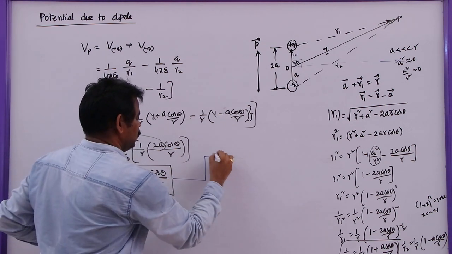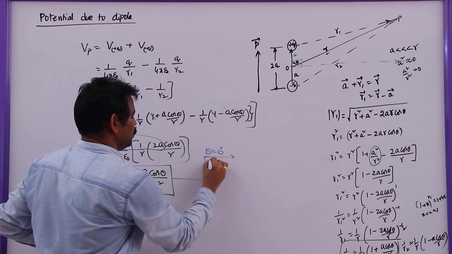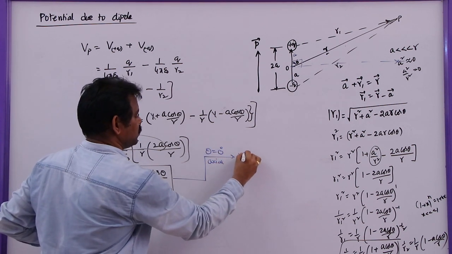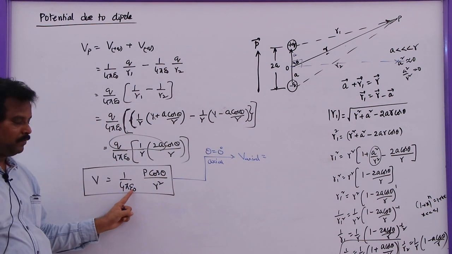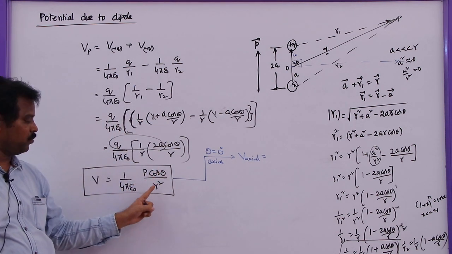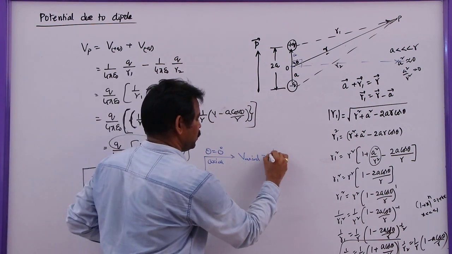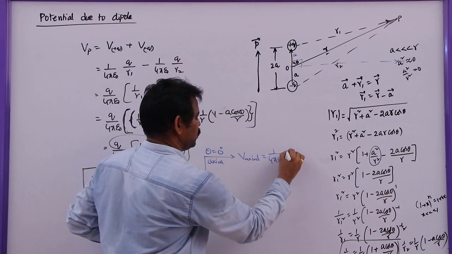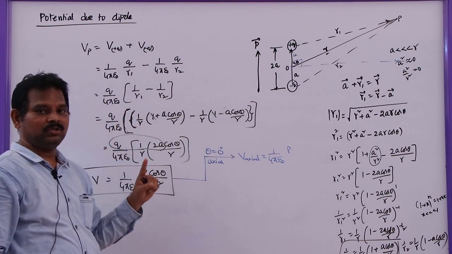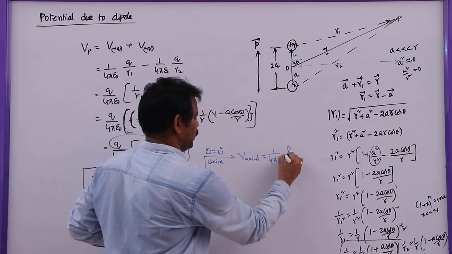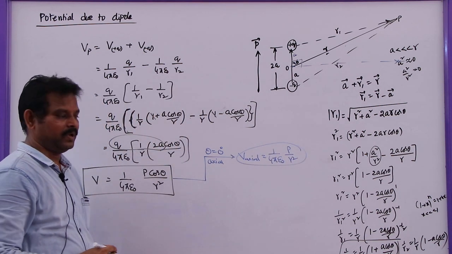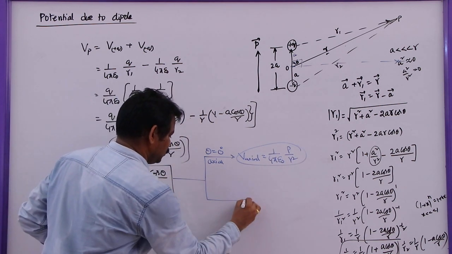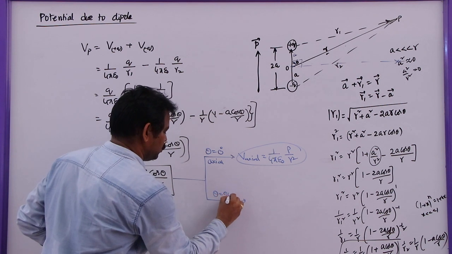So here, if theta is equal to 0 degree, that is on axial line, the potential on axial line is given by 1 by 4 pi epsilon naught P cos 0 by R square, which we can write as 1 by 4 pi epsilon naught P by R square. So this is the potential on axial line expression, and the potential on equatorial line, where theta is equal to 90 degrees,